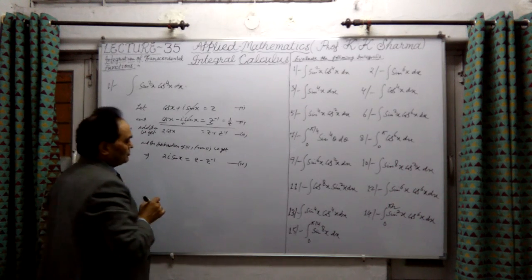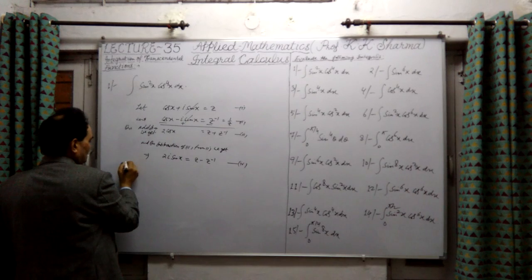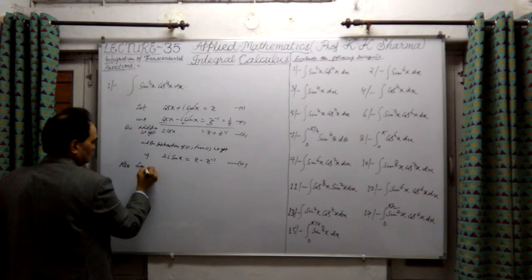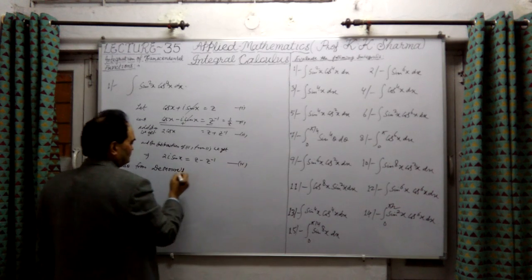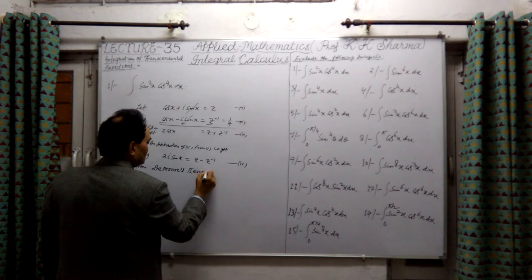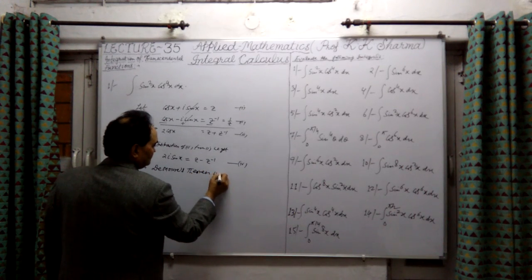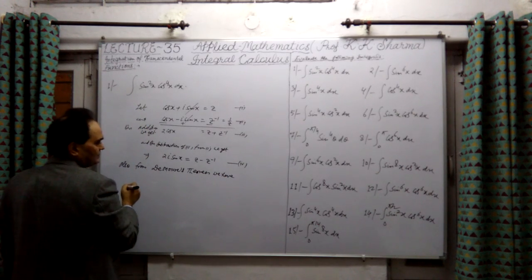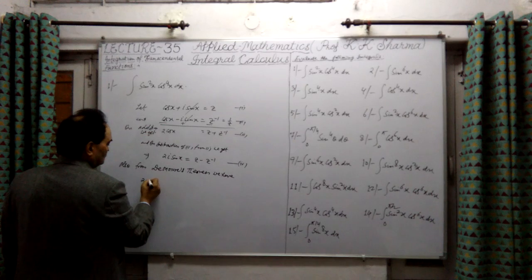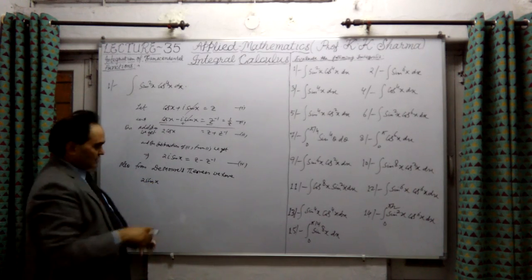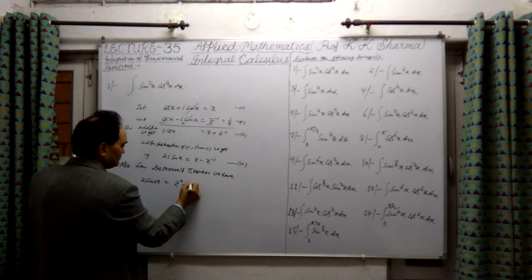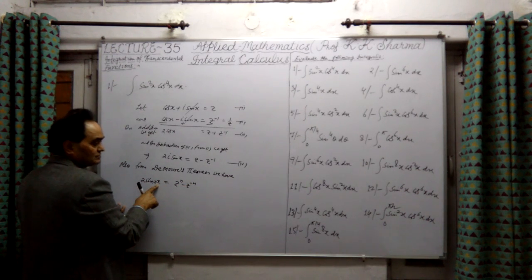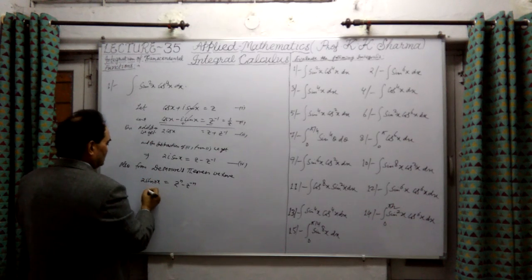Now, from De Moivre's theorem, we have 2i sin nx equal to z raised to power n minus z raised to power minus n, if it is n times multiples.